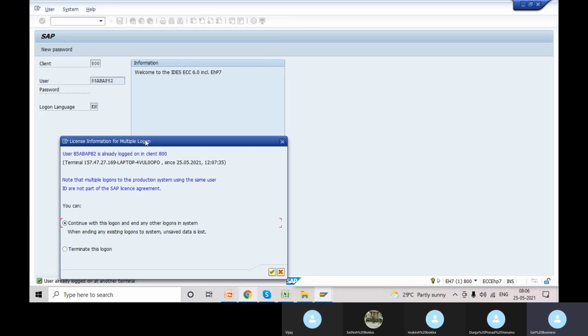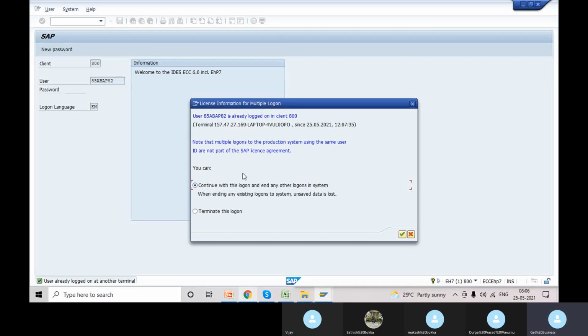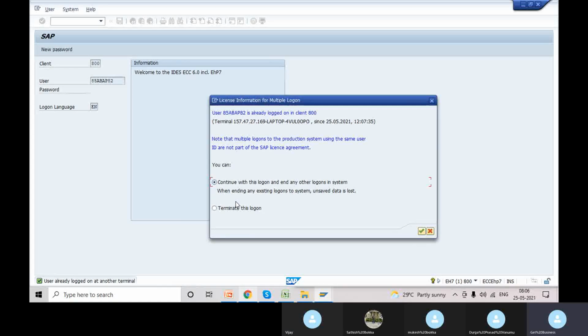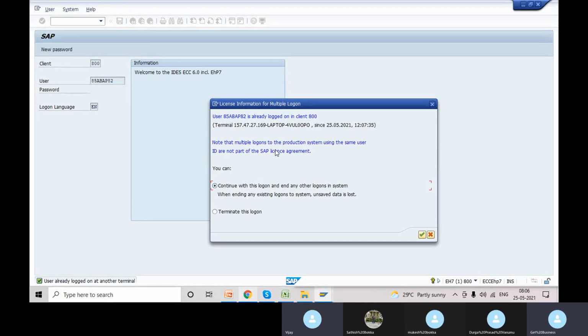I'm just logging in to the system. It is showing a pop-up that it was not showing previously. Now it is showing because our login timed out, but the system still considered we were in the previous login state. So that's why it is asking to continue with this login and end other logins. Okay, so we can select this.